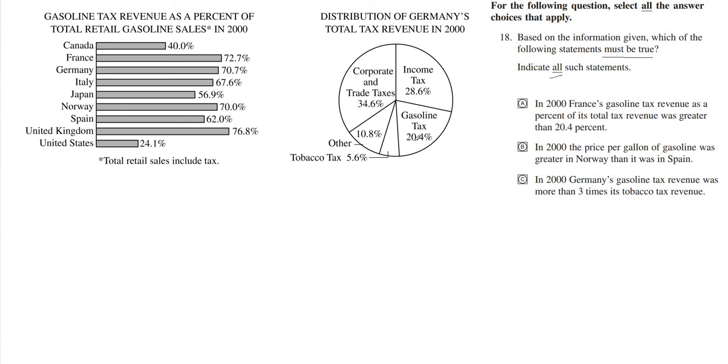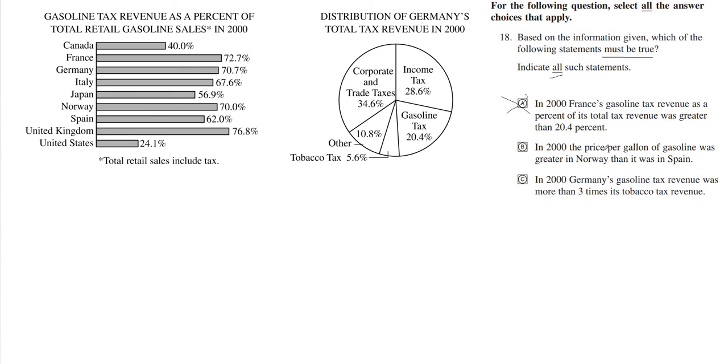So this is the gasoline tax revenue as a percent of Germany's total tax revenue. But they're asking about France's gasoline tax revenue as a percent of its total tax revenue. We don't have a pie chart like this for France. We have one for Germany. And this is not talking about gasoline tax revenue as a percent of total tax revenue. It's talking about it as a percent of total retail gasoline sales. So this we cannot say. In fact, we don't have any information regarding A.